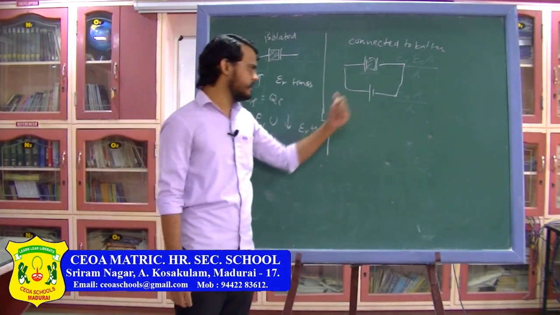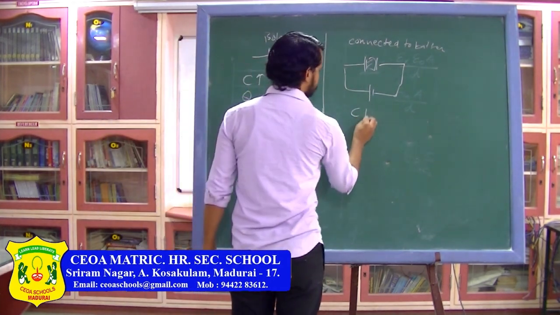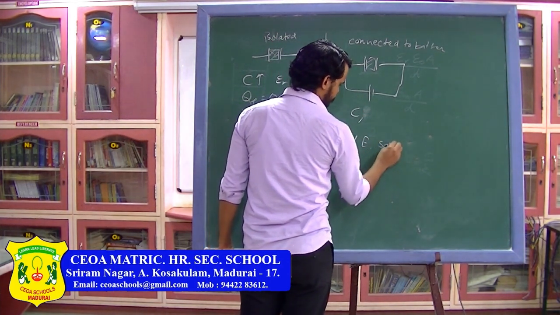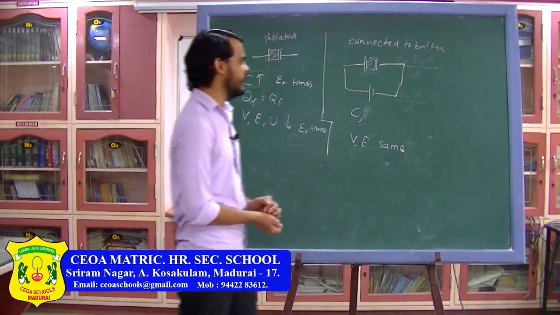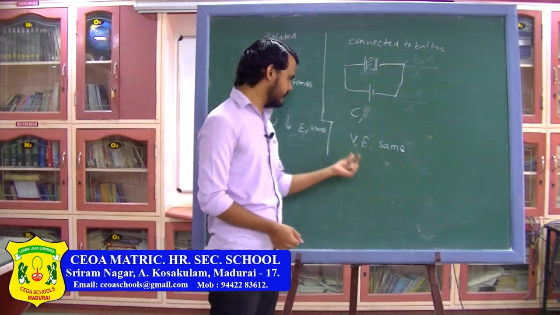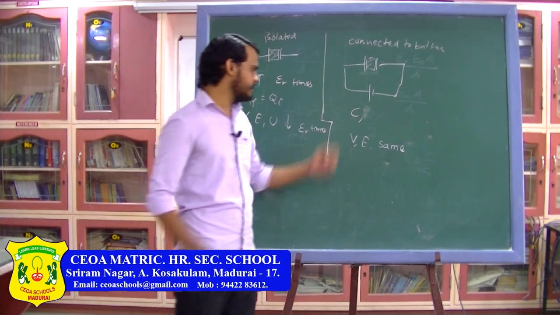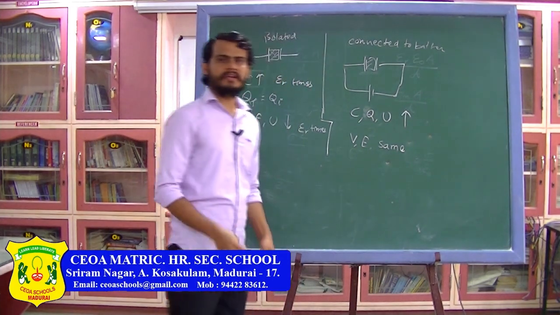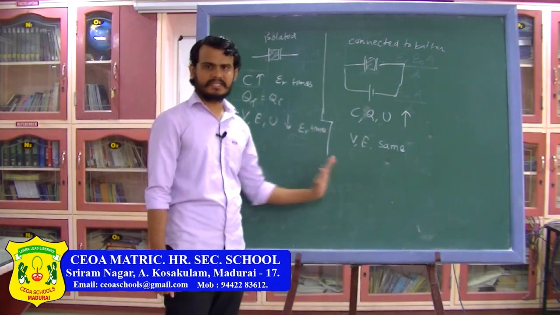Now if the capacitor is already connected to the battery and you insert the dielectric slab, then we have seen that capacitance will increase, while potential and electric field will remain the same. So initial potential and final potential will be the same, because the capacitor is connected to the battery and the battery maintains a potential difference. And because electric field can be written as V divided by D, the electric field will also remain the same. Capacitance, charge on the capacitor and potential energy of the capacitor increase when you insert a dielectric slab while the capacitor is connected to the battery. So you have to remember these standard results.